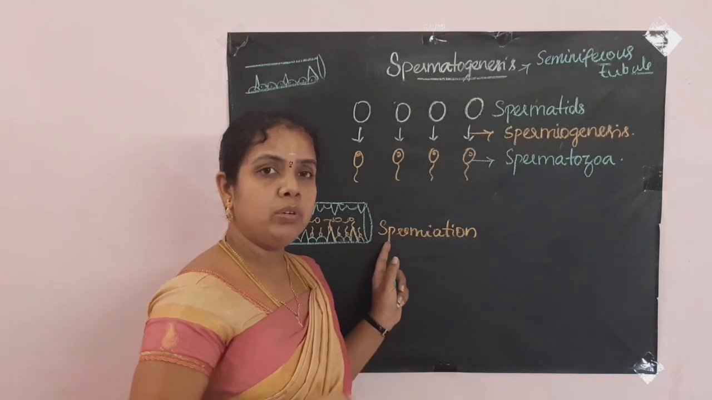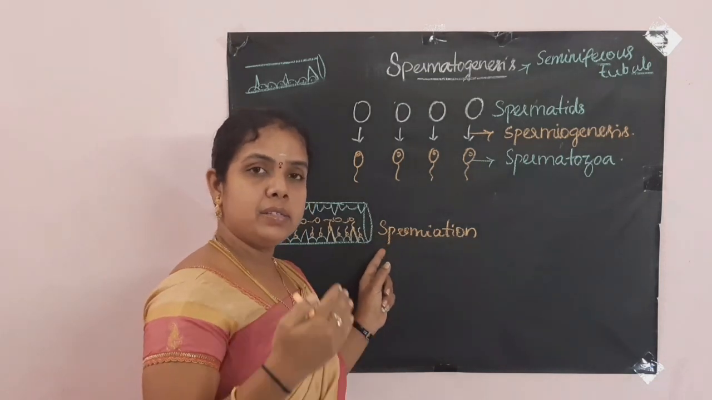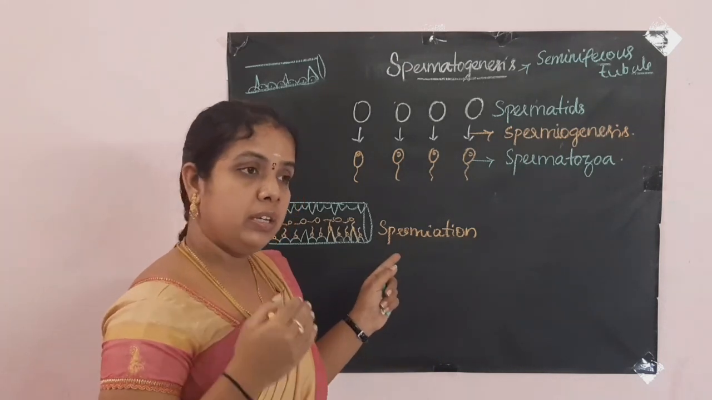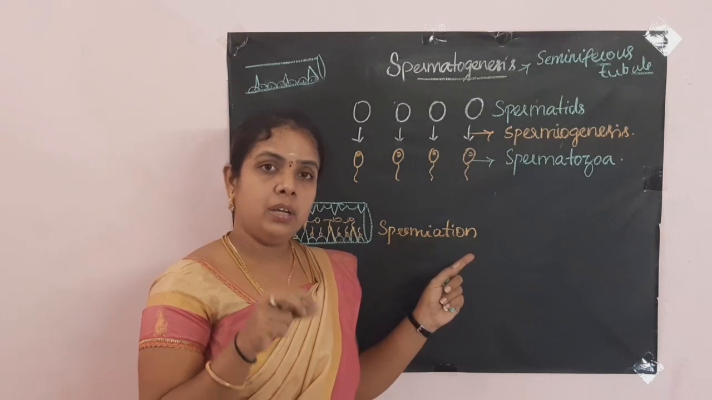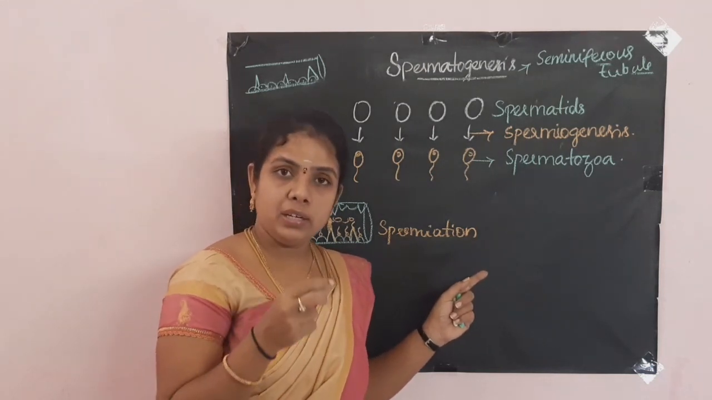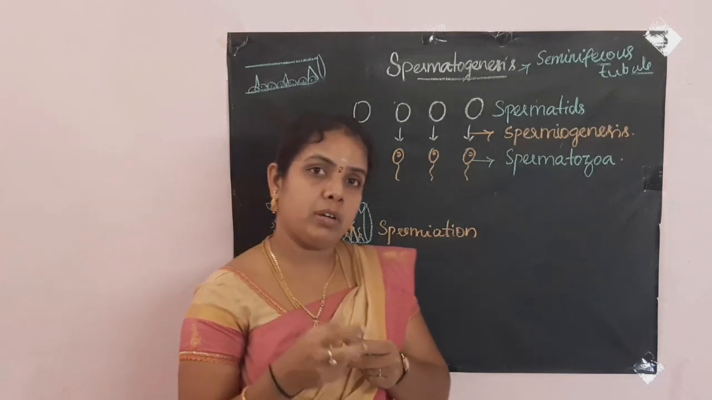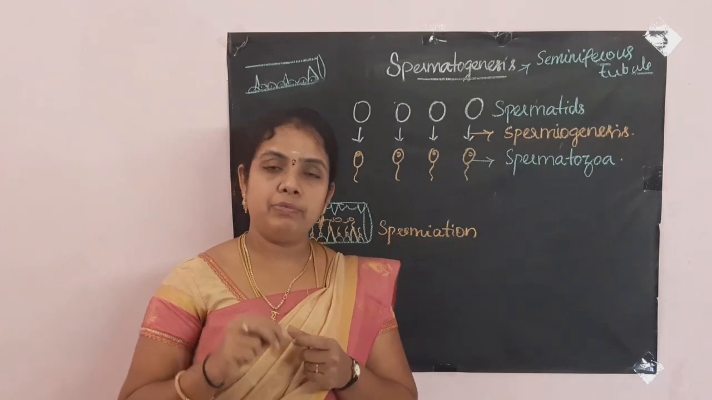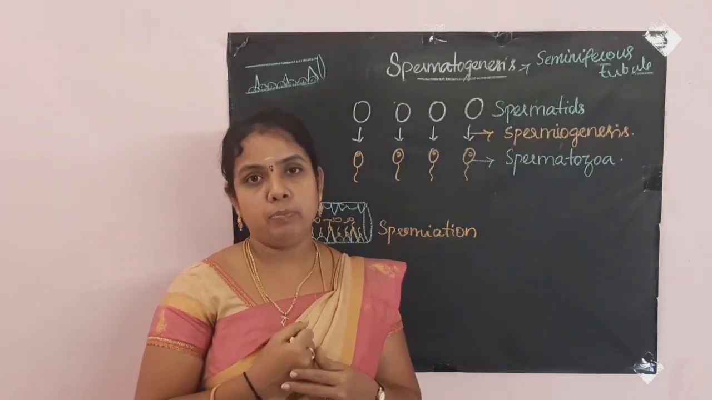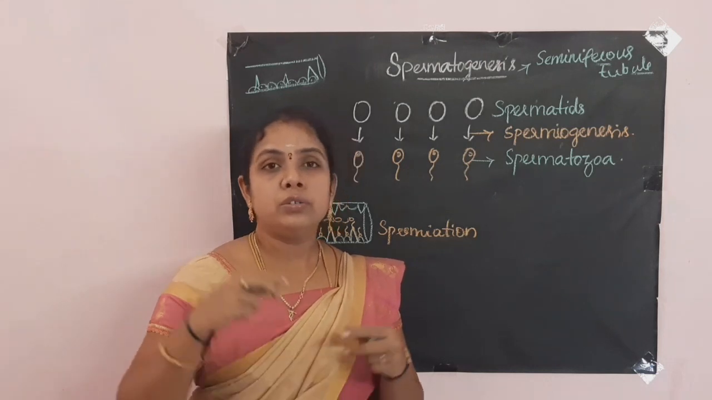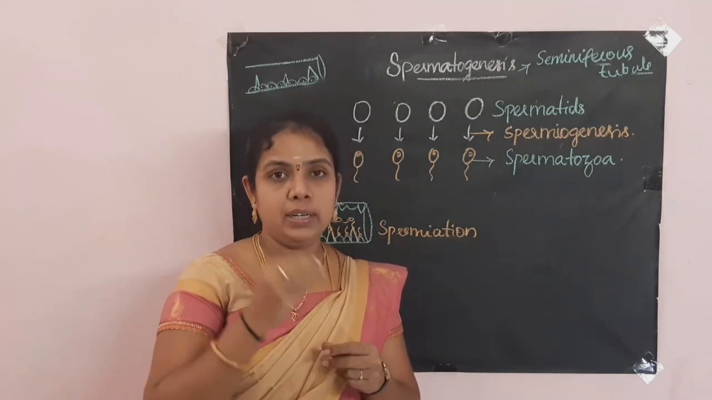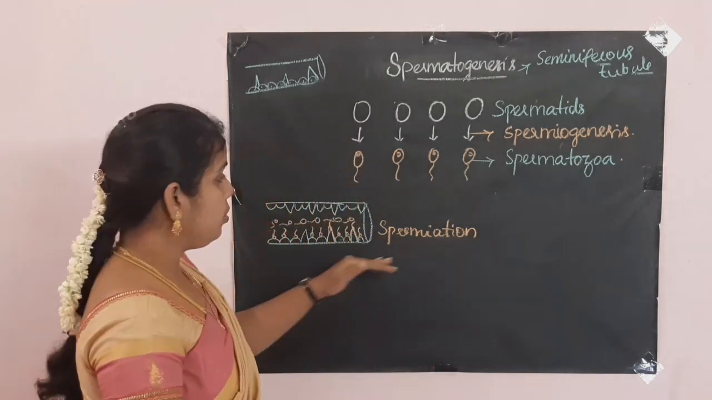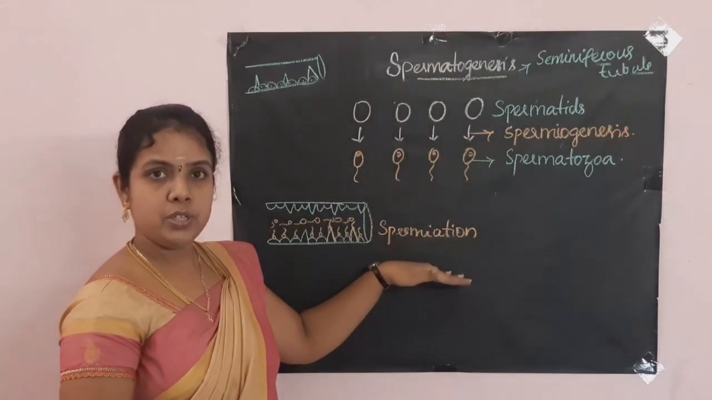From the seminiferous tubule, they reach the tubular part, that is the rete testis. From the rete testis to the vasa efferentia to the epididymis. In the epididymis, they are stored for 18 to 24 hours, where they attain physiological maturity and increased motility. From there they reach all other parts, and finally reach the female reproductive part, and there they have to move towards the fallopian tube to fertilize the ova, whereby fertilization occurs. So up to this is the spermatogenesis process.